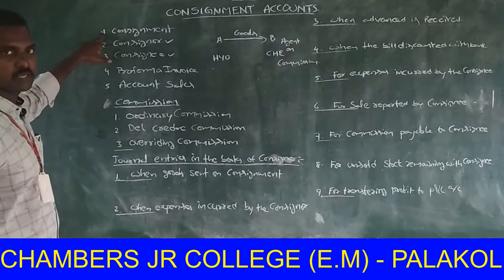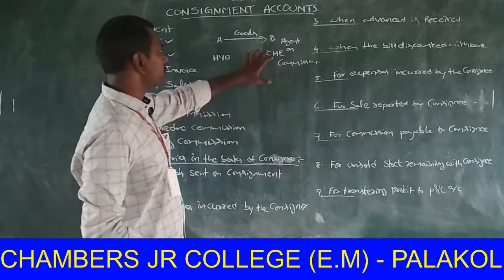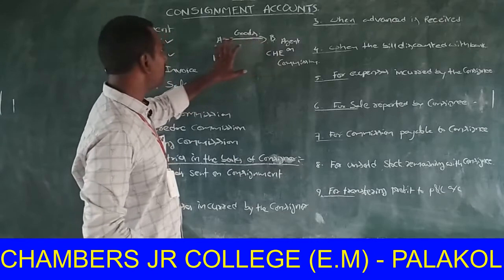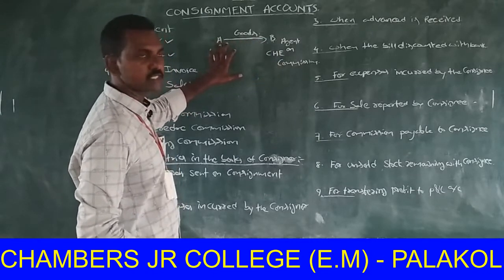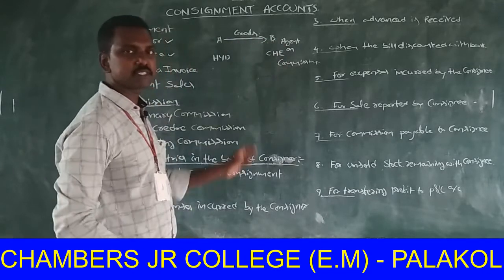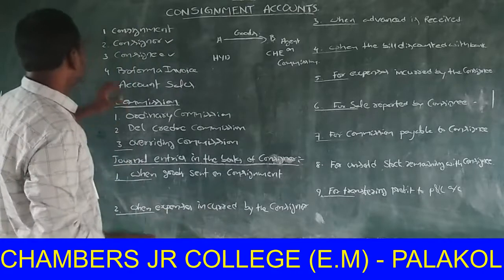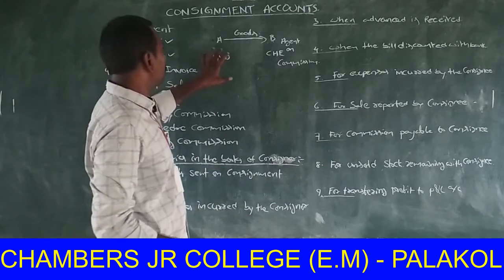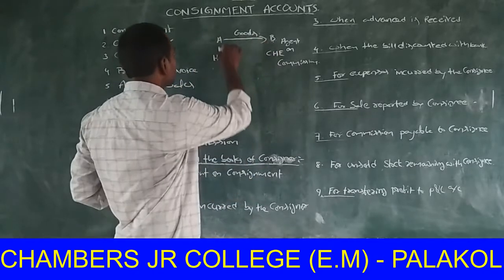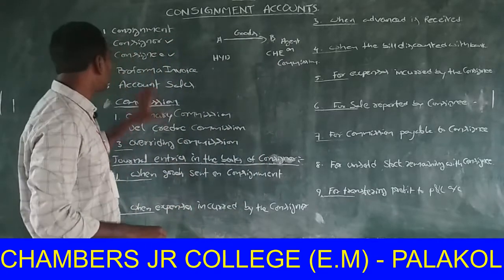First one, consignment. Consignment means one person sends goods to another person, and that person sells these goods on behalf of the first person, that is A. A sent goods to B, then B sold it for A on commission basis. This type of business is called consignment. Consignor means the sender of the goods. Consignee, the receiver of the goods, is called consignee.